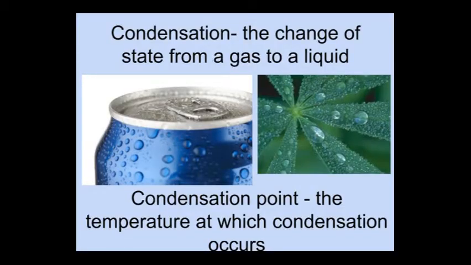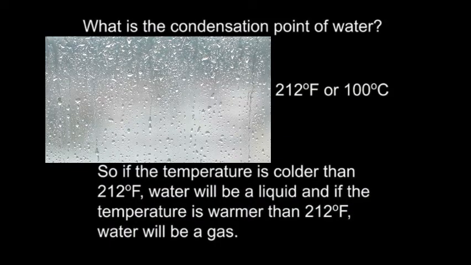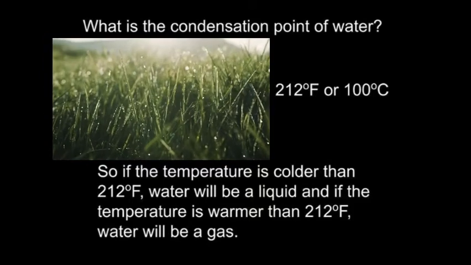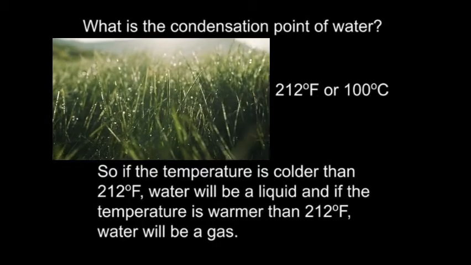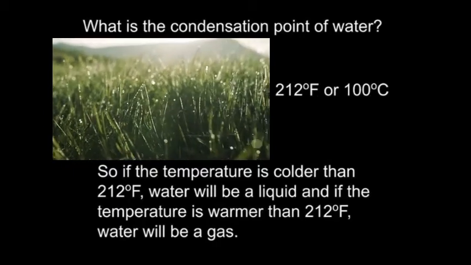Condensation is the opposite. It's the change in state from a gas to a liquid. The condensation point is the temperature at which condensation occurs. You probably can guess that the condensation point of water is the same as the boiling point of water, 212 degrees Fahrenheit or 100 degrees Celsius. So if it's getting warmer, the liquid water is going to turn to gaseous water. And if it's getting colder, gaseous water is going to turn to liquid water.